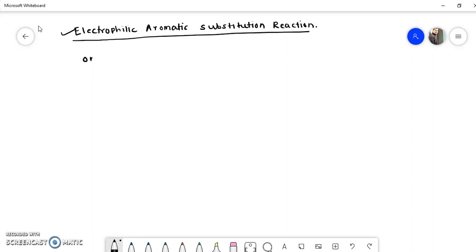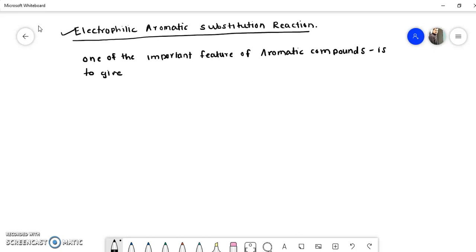Remember, one of the important features of aromatic compounds is to give electrophilic aromatic substitution reaction.